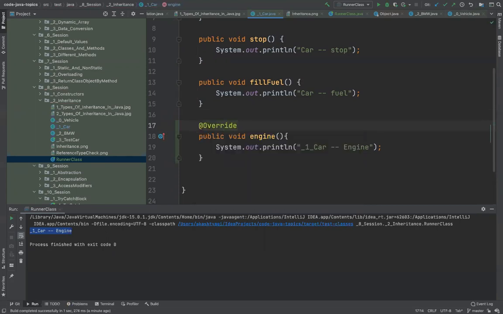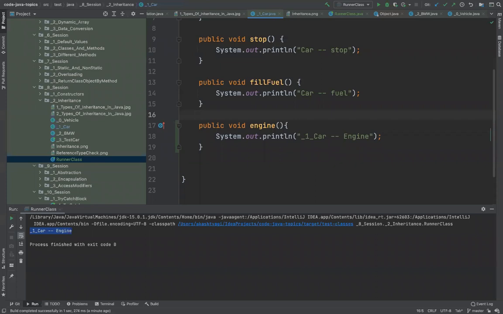It is rather a safety check. I'll tell you why it's a safety check. This is your engine. That means I still get a symbol here. Now, what if someone wants to override it, but makes a mistake in the name, or maybe by mistake forgets a letter, and then he would still feel he is overriding, right?